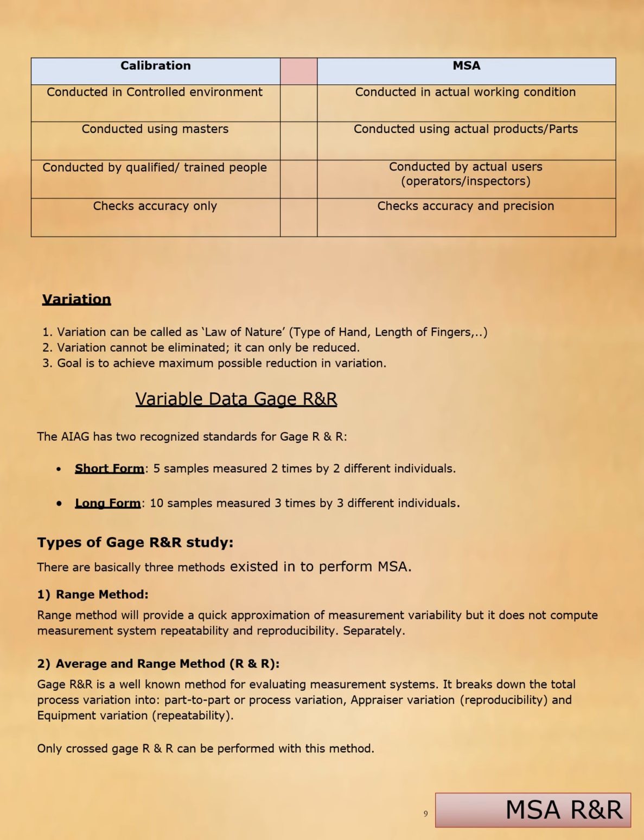There are basically 3 methods used in performing MSA. Range method: this will provide a quick approximation of measurement variability, but it does not compute measurement system R&R. Average and range method: gauge R&R is a well-known method for evaluating measurement systems. It breaks down the total process variation into part-to-part variation, appraiser variation, and equipment variation. Only crossed gauge R&R can be performed with this method.